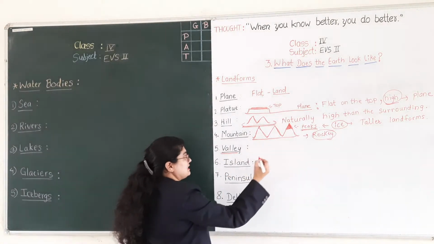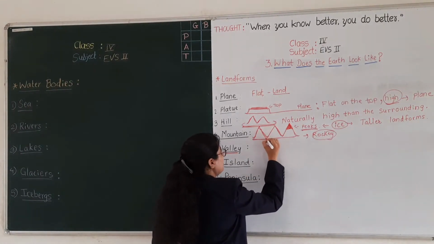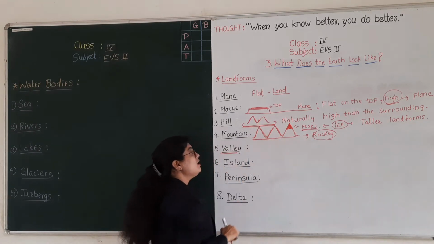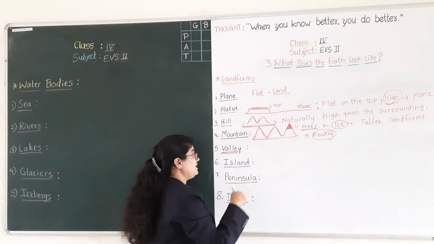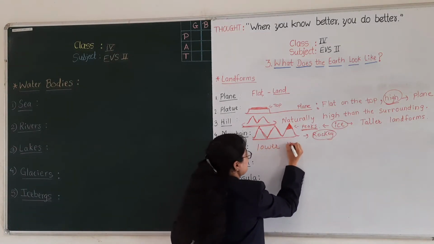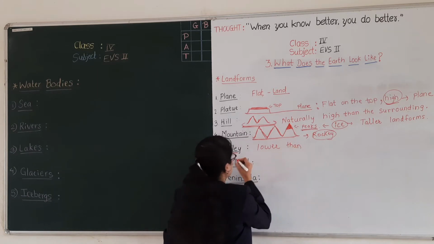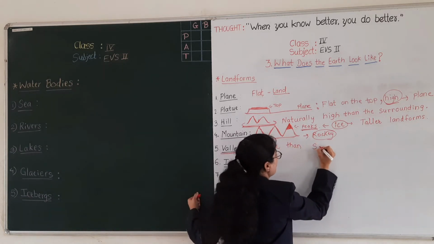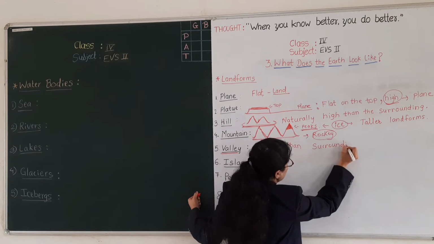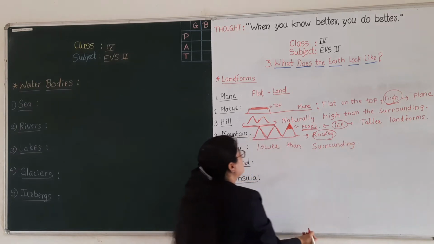Here you can see the area between these two hills and these two mountains, which is lower than the surrounding. These valleys are lower than the surrounding. Okay students, good.